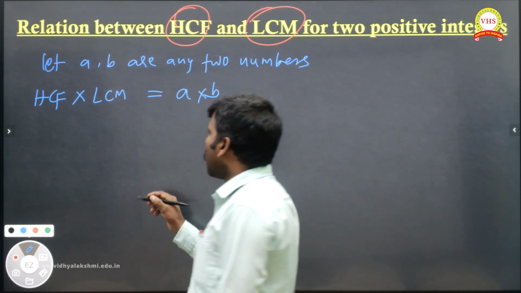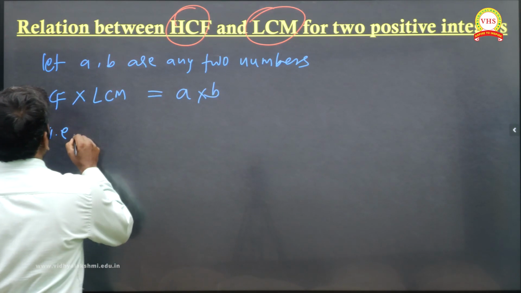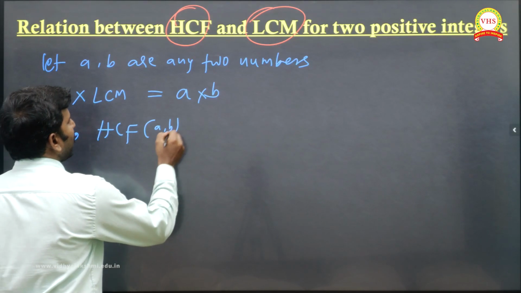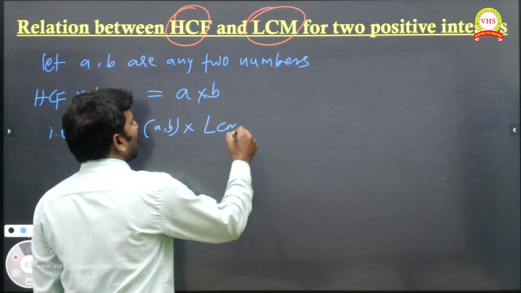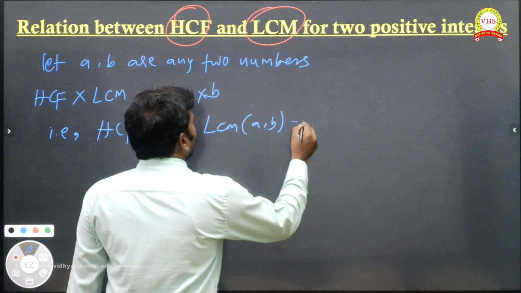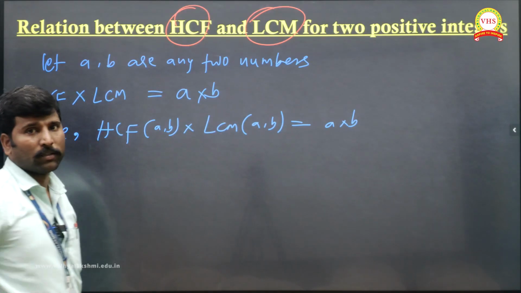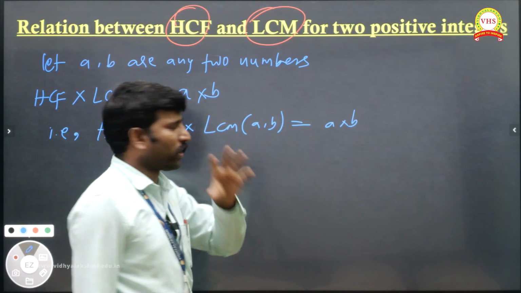Again I'm telling you, or else you can write it like this also: HCF of A comma B, and LCM of A comma B. When you multiply them, this will be equal to A into B. Like this you can say.